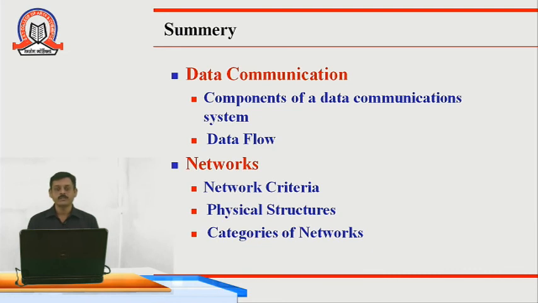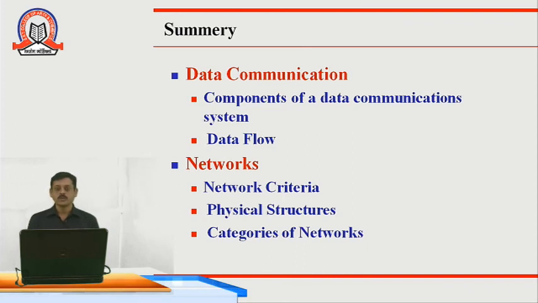Even we have discussed the topologies of network, star, mesh, bus, ring, their advantages, disadvantages, their formation, as well as the different types of network just like LAN, WAN and MAN, that is local area network, wide area network and metropolitan area network. We have also seen a few examples of it with the help of diagrams.